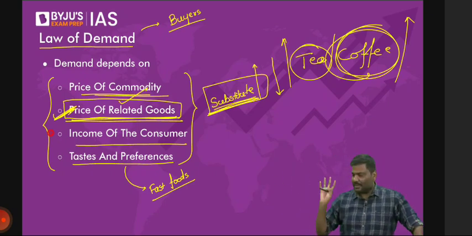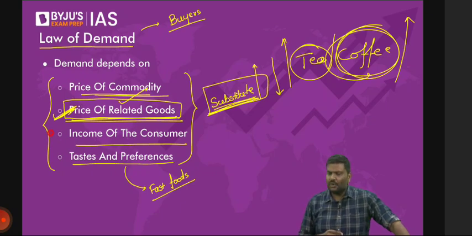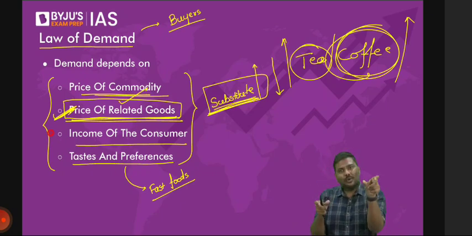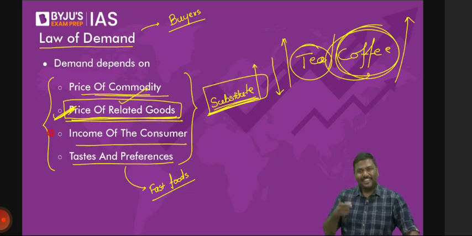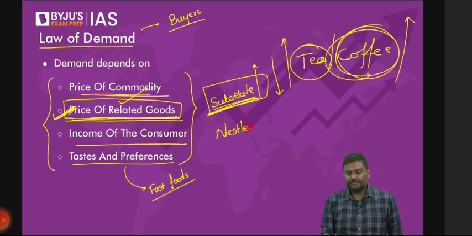Now, if the price of coffee of one brand increases, why do we buy another brand? It is a substitute good. You're looking at two brands, and you're substituting one product with another. I'll give a very simple example. Don't write all of this in the exam. Nestle is the product that you're purchasing. The price of this product goes up. What will you do? You will substitute the Nestle product with another product.